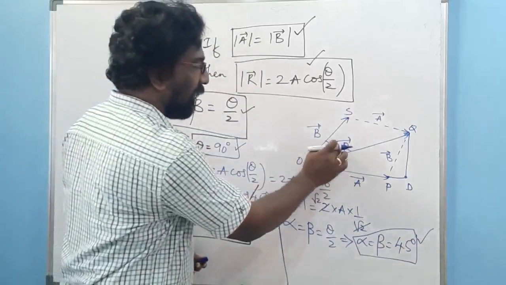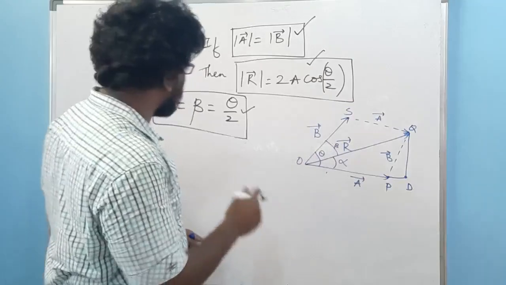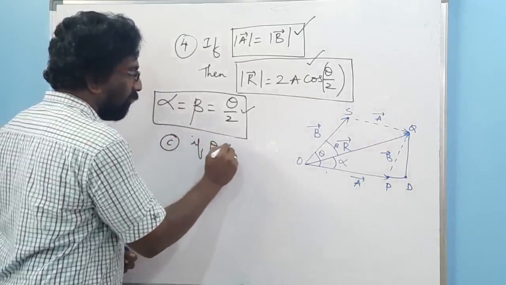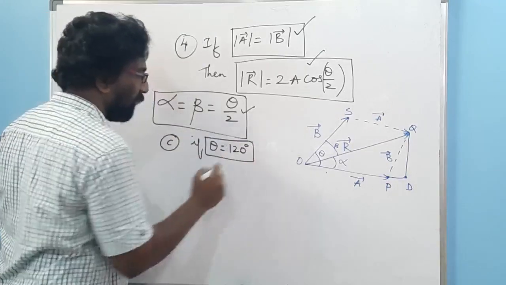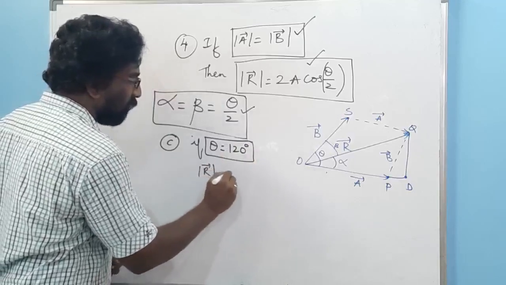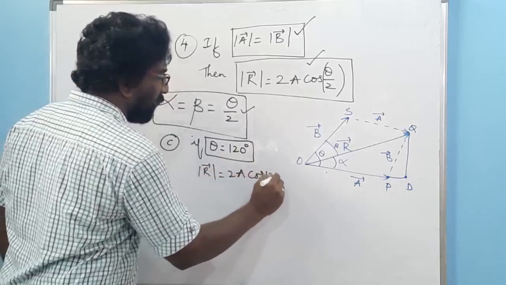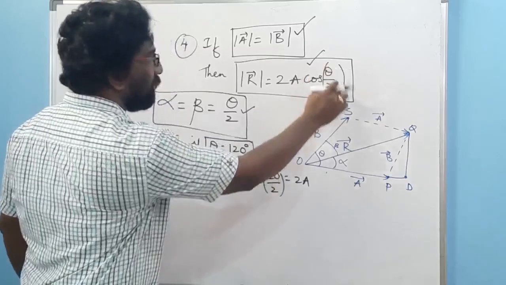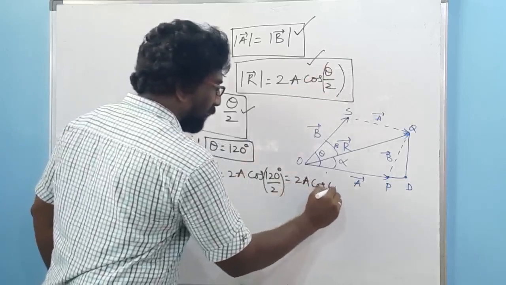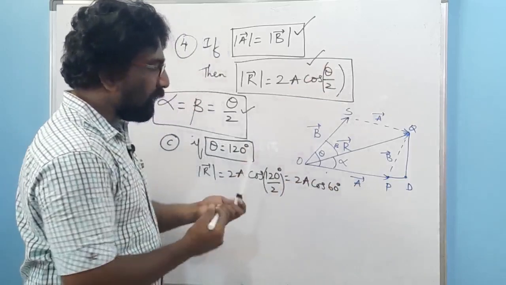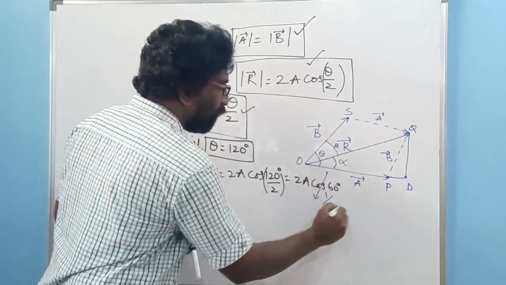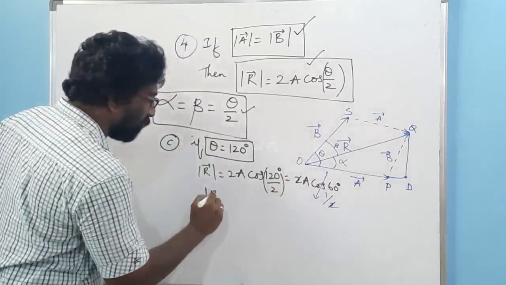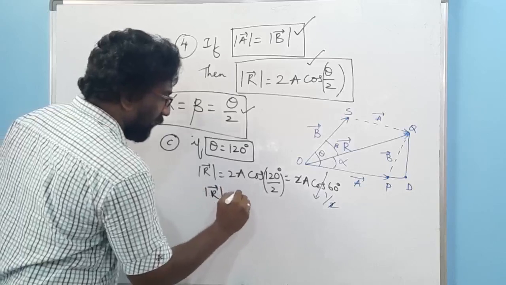This angle alpha and beta will be equal to 45 degrees. See the case 3 of this same part. If theta equal to 120 degrees, then the magnitude of vector r is equal to 2 times a cos of 120 degrees by 2, because it's theta by 2. That is 2 times a cos of 60 degrees. Cos 60 we know is 1 by 2. 2 and 2 will get cancelled. So ultimately the magnitude of vector r will be equal to a.